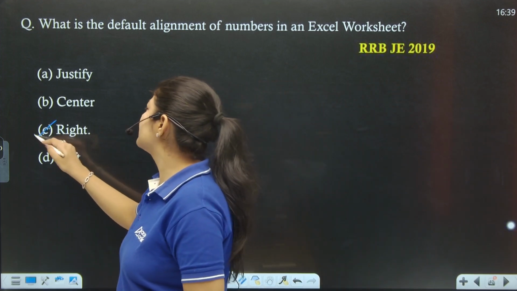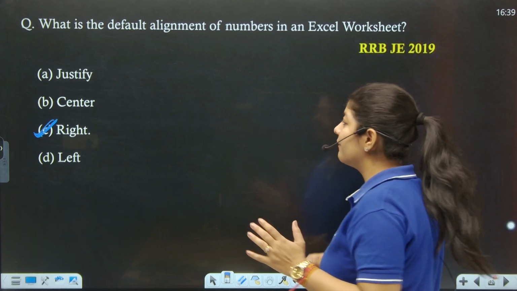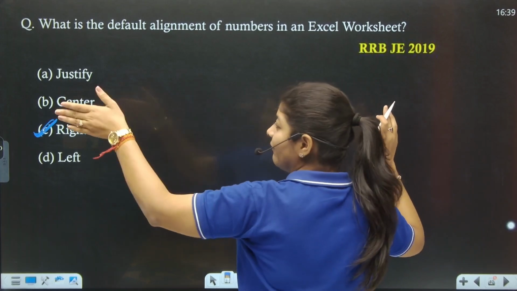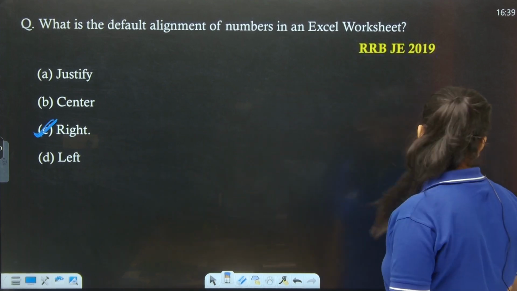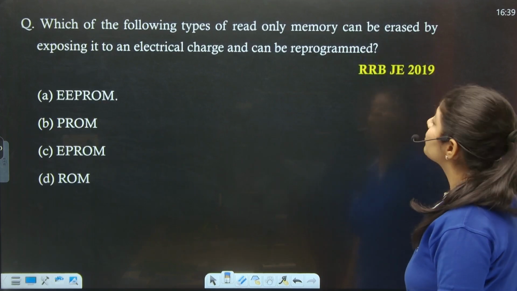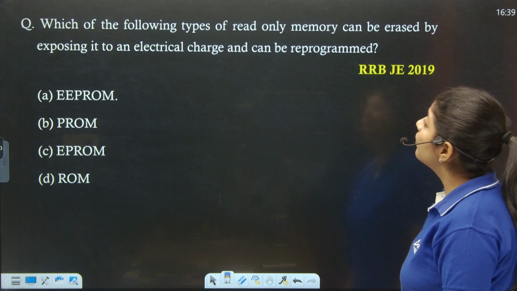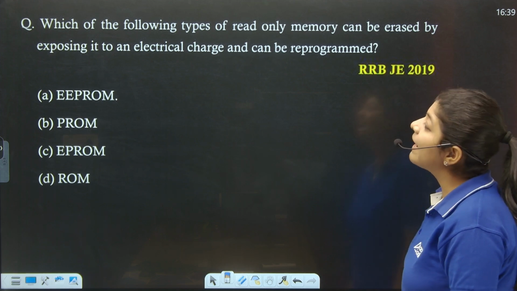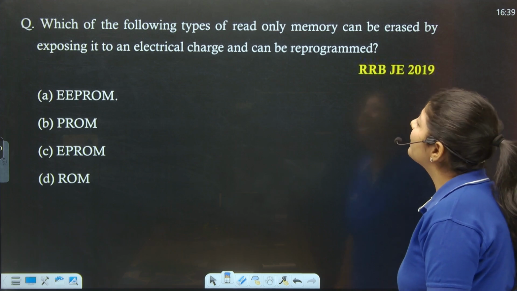So option number C is the correct one. Please don't confuse it. If we are looking at it, it's my left, but according to the computer, it is right. Next. The next question says: which of the following types of read-only memory can be erased by exposing it to an electrical charge and can be reprogrammed?